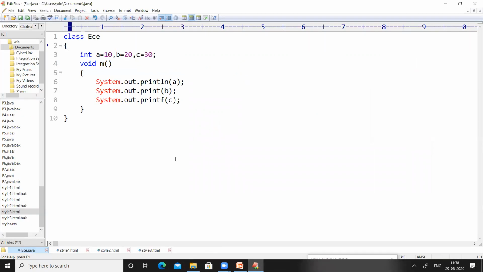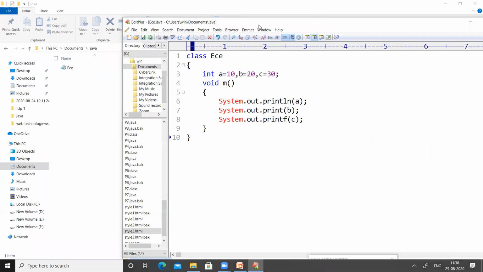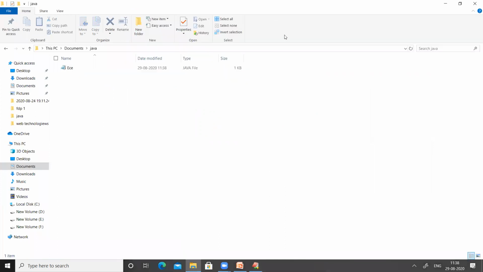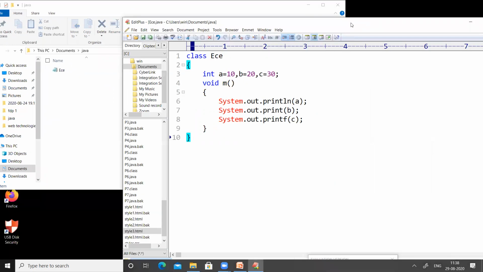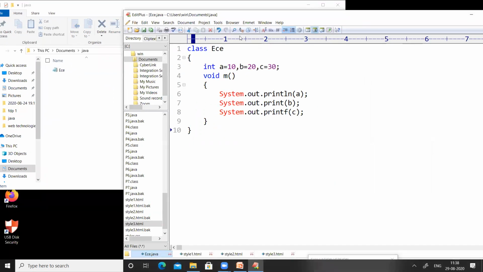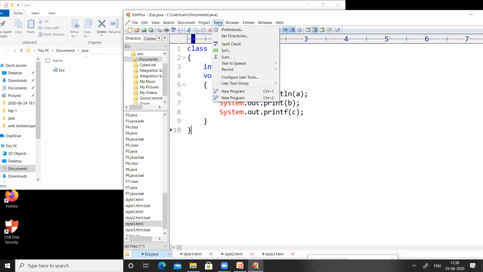Now let us keep these two things aside and observe what is going to happen. For each and every programming language, first we need to compile and then run. In order to compile, here we have to press Control+1.